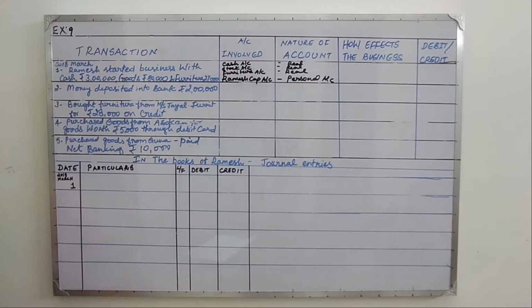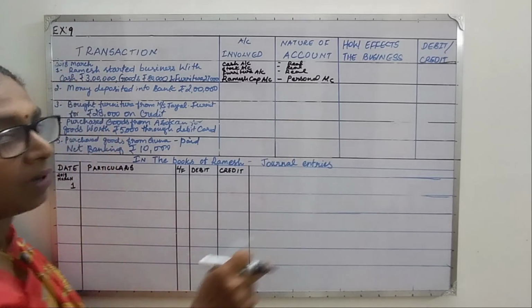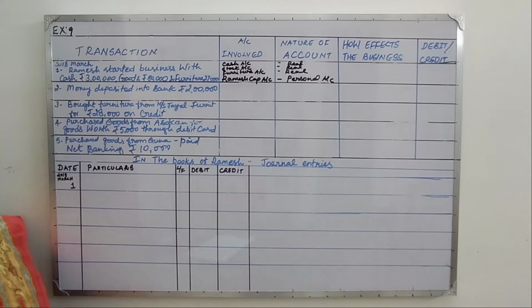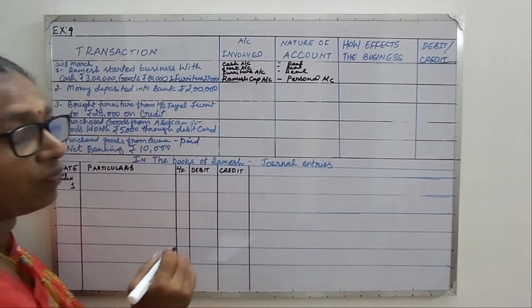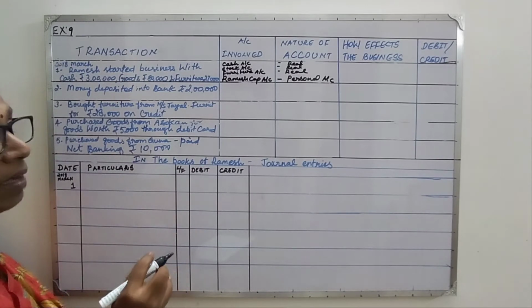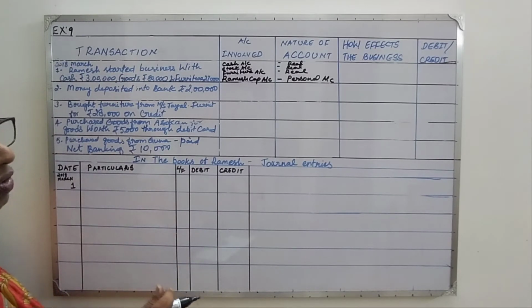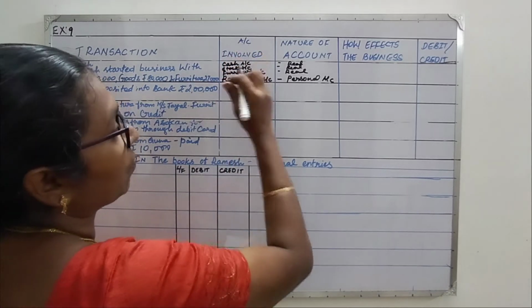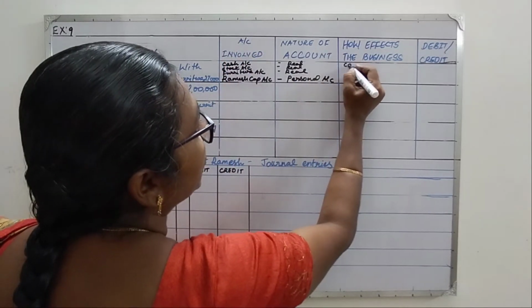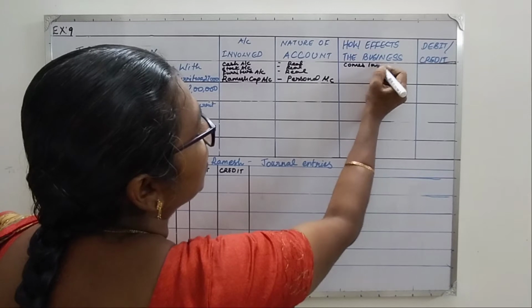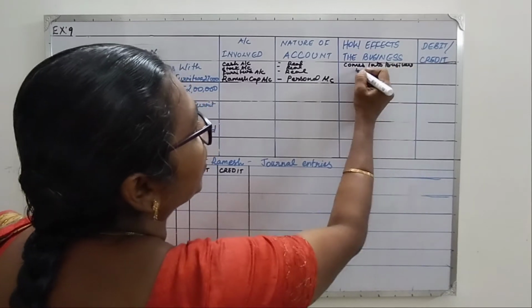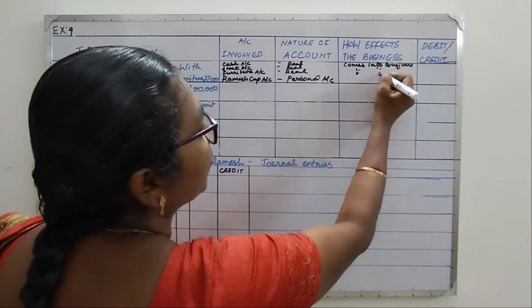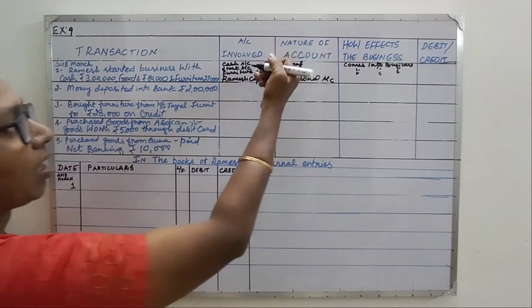Cash, stock and furniture all come into the business. The golden rule for a real account is debit what comes in, credit what goes out. So all cash, stock, furniture come into business. I'll put a ditto mark here for those two, that is for stock and furniture.